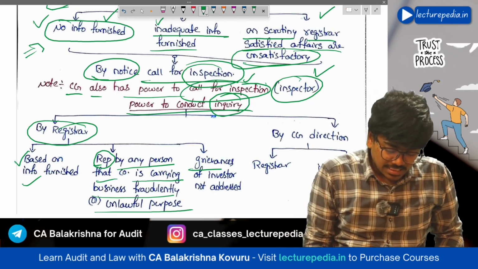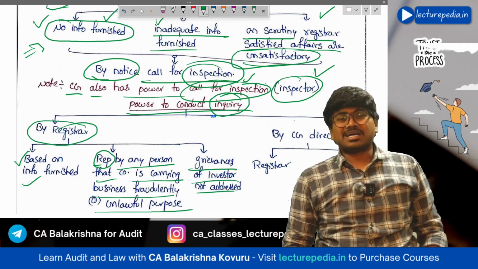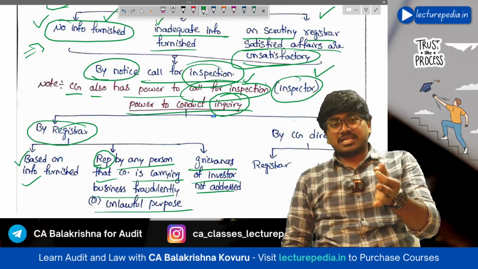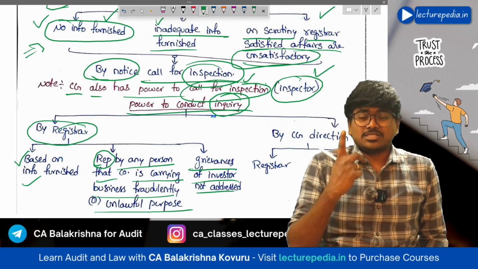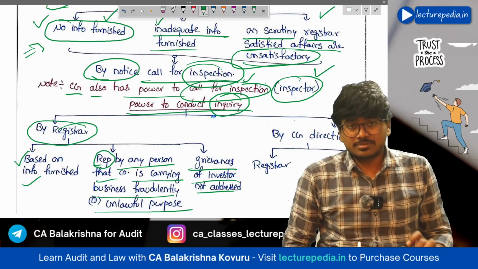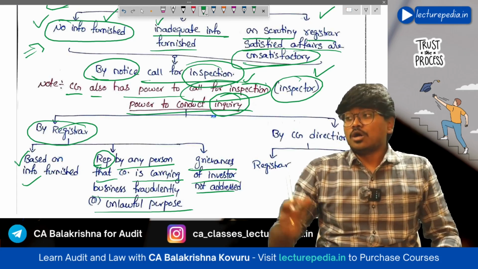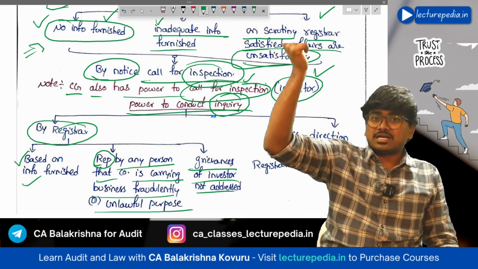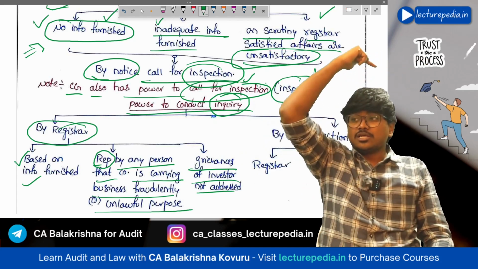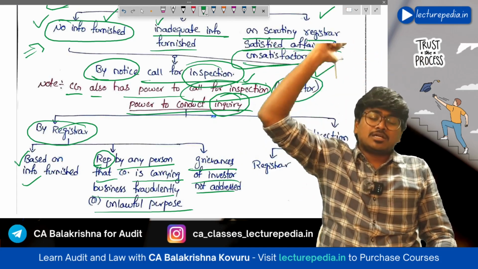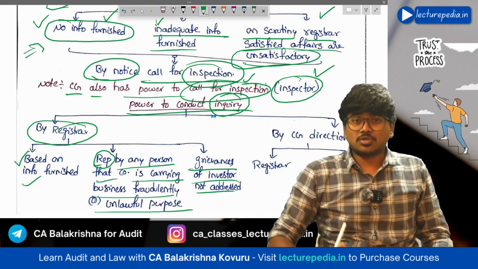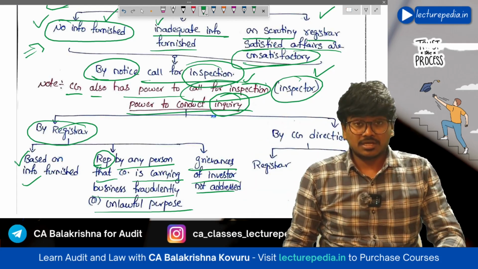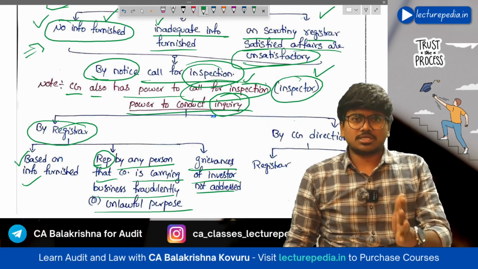Next, grievances of investors are not addressed. If the grievances of the investors, that is the complaints and queries of the investors, are not addressed by the company, then also ROC can conduct an inquiry and ask the company why it is not responding to the grievances of the stakeholders. In such a situation also, inquiry can be conducted by the registrar or ROC, both are one and the same.